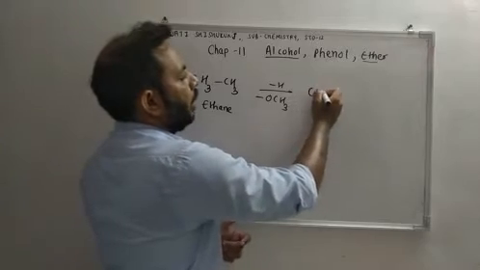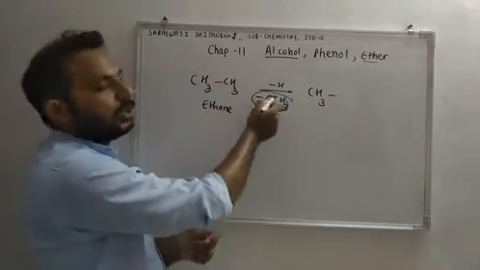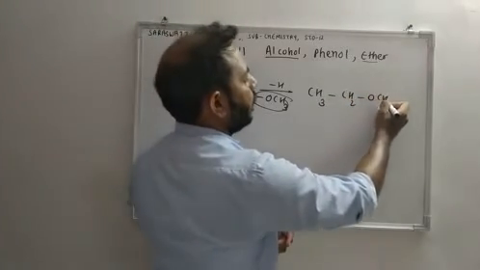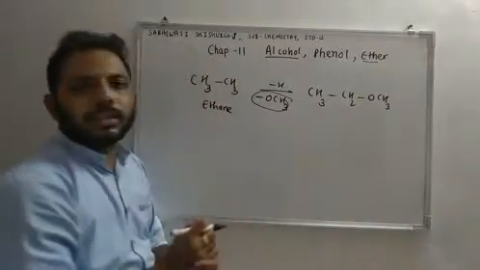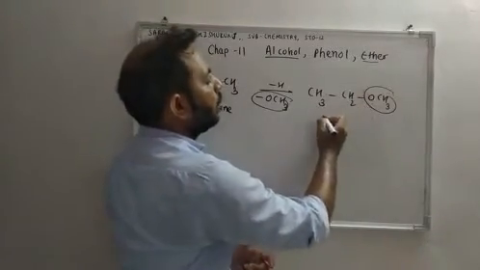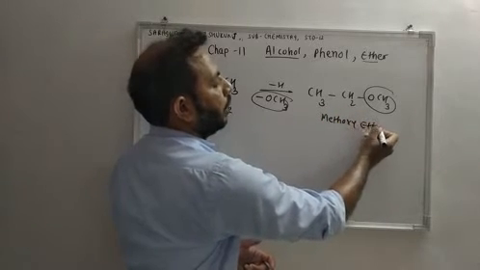So this product will be CH3CH2OCH3. So this is ether. The name of this compound is methoxyethane.